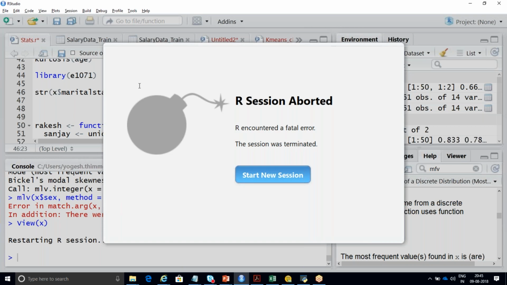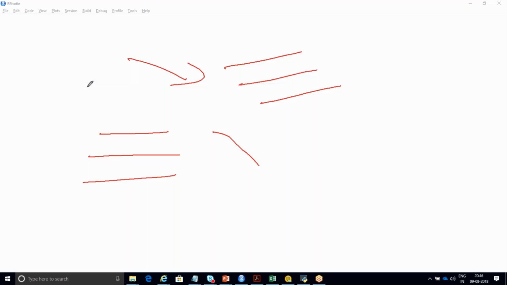Okay, see, I got an error because I have not restarted my R session since I started this batch, so that is the reason I got start new session. So whenever you do it, please do it at least once every 2 to 3 days, and also make sure that you close your RStudio at least once every 2 days. I have not closed mine for many days, because in office also I use the same system, and in my sessions also, and it runs 24/7. I never switch it off. If I switch it off every week, at least twice, it might take some time. So that's the reason.